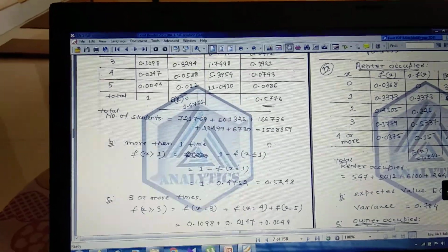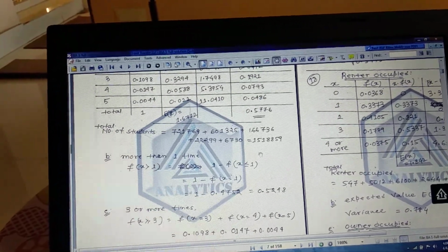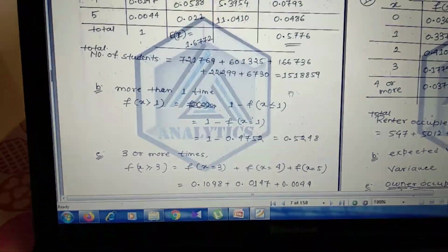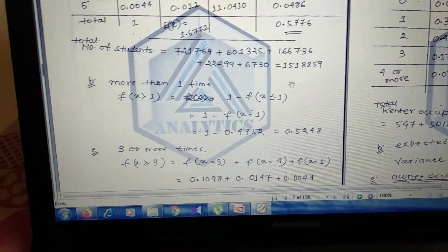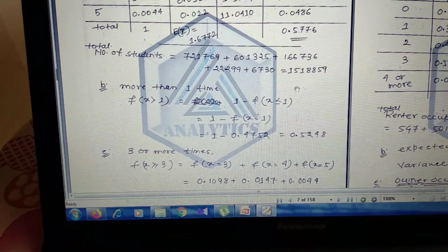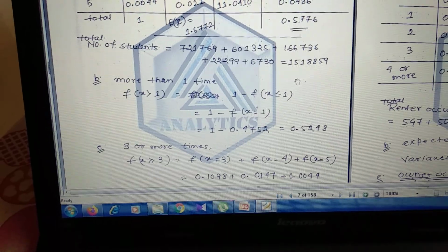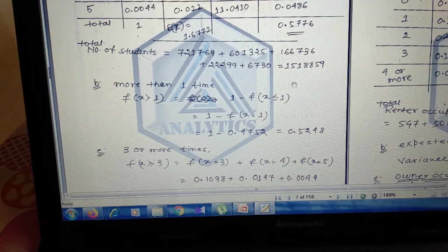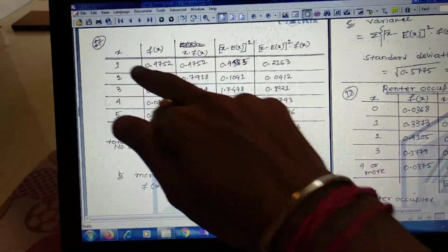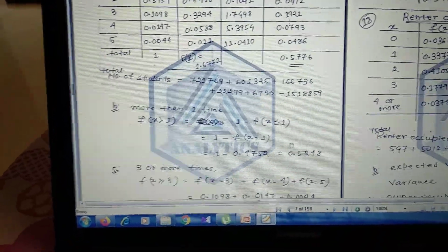In part B, what is the probability that a student takes the SAT more than one time? So it will be P of x greater than 1, which is 1 minus P of x less than or equal to 1, that is 1 minus P of x equal to 1. So 1 minus 0.4752. Why 0.4752? Because this is the value of f of x equal to 1. So the answer will be 0.5248.